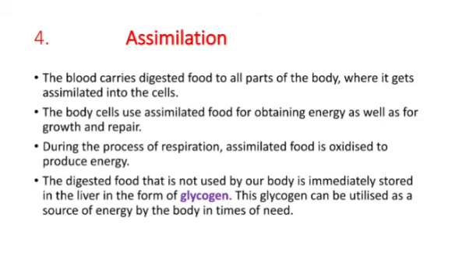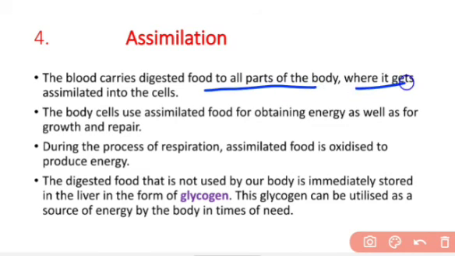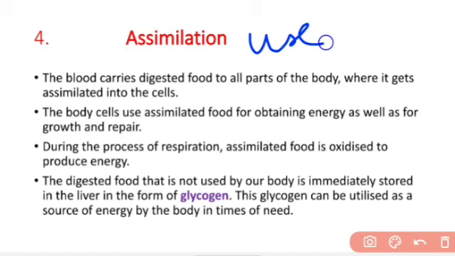Now the fourth step of our nutrition, that is assimilation. The blood carries digested food to all parts of the body where it gets assimilated into the cells. Assimilation means to use. So the food needed by the different parts of the body is transported by the blood, where it is used to get energy as well as for growth and repair.